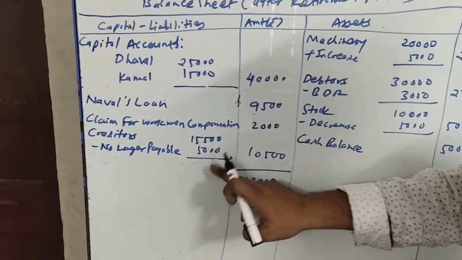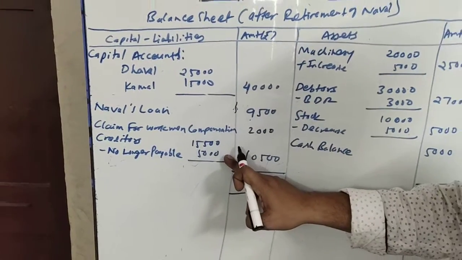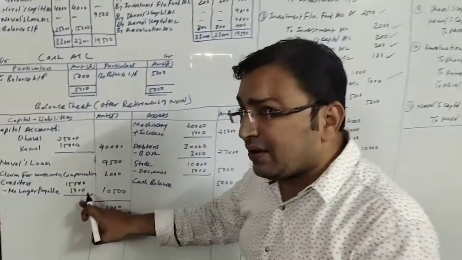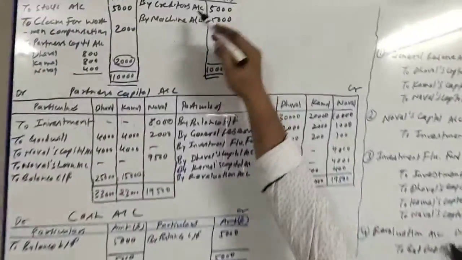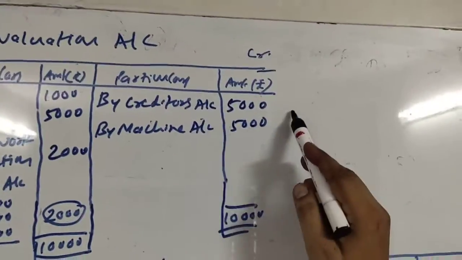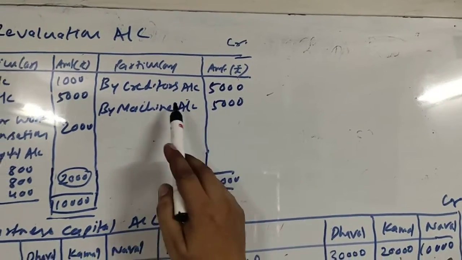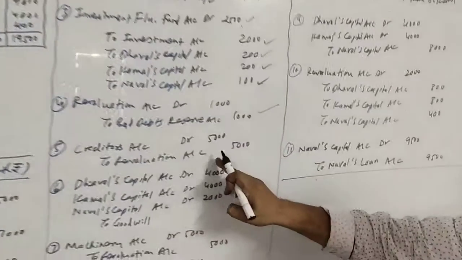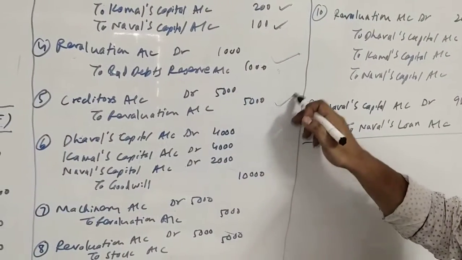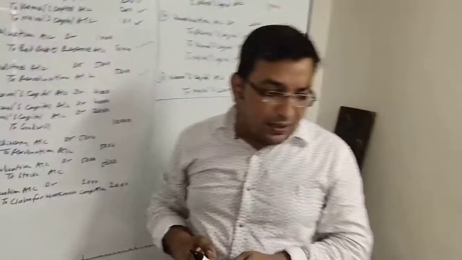Now this 5,000 is our profit. We don't need to pay our liability, that is our profit. So this will be credited to revaluation account. Here it is by creditors rupees 5,000 and the journal entry will be creditors account debit to revaluation account rupees 5,000.